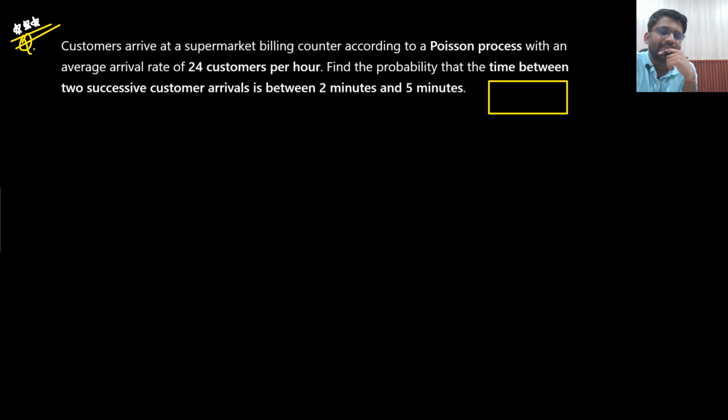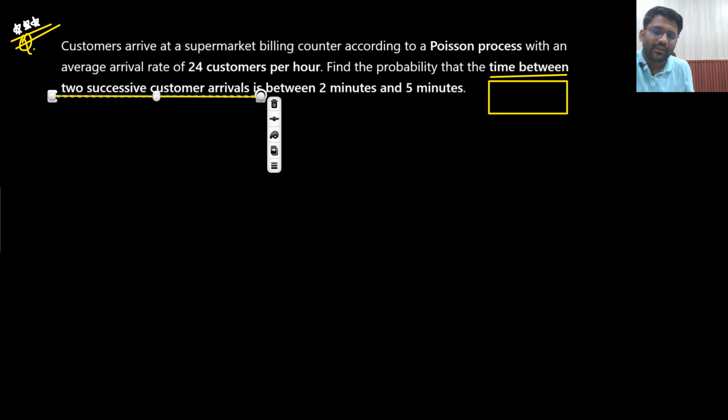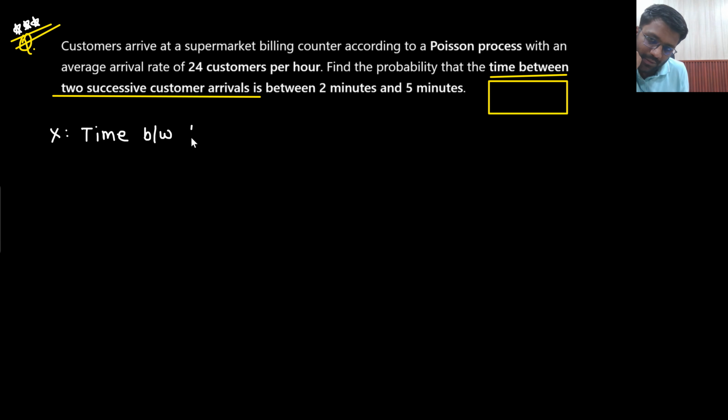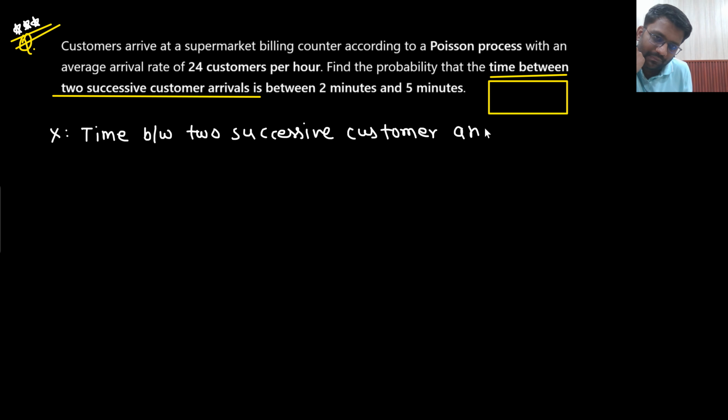What are they asking? Probability that the time between two successive customer arrivals. So what is my random variable x? My random variable x will be the time between two successive customer arrivals, right?